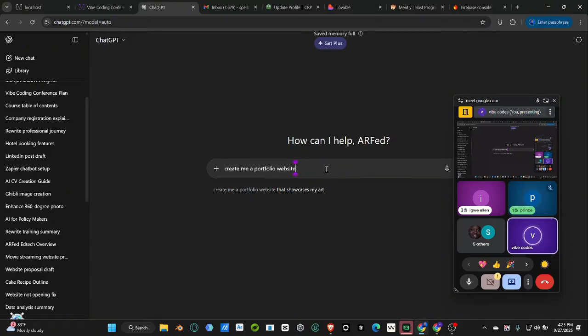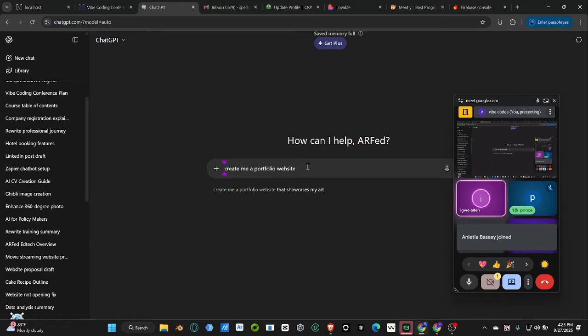We are going to tell AI to actually create us a prompt that we will use with Lovable. All right, so I'm going to start by saying, create me a portfolio website, but I'm not going to end here. What I'm going to tell ChatGPT is that it should act as a professional prompt engineer and write me a prompt that I will use to create a portfolio.